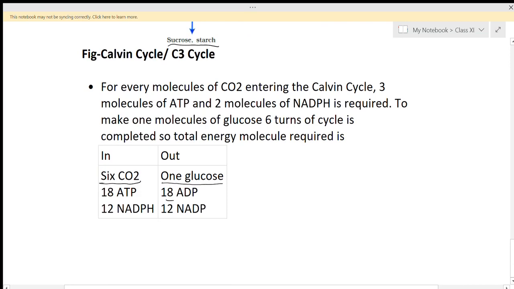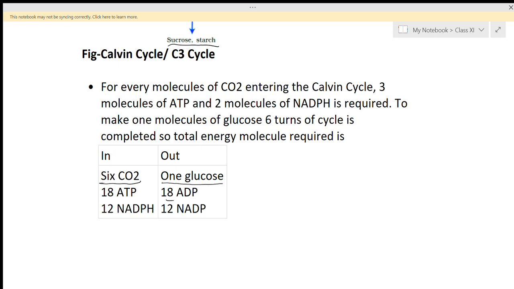So how many NADPH will be used? 12 NADPH will be used, and by the use of this, 18 ATP will change into 18 ADP, and 12 NADPH will change into 12 NADP.